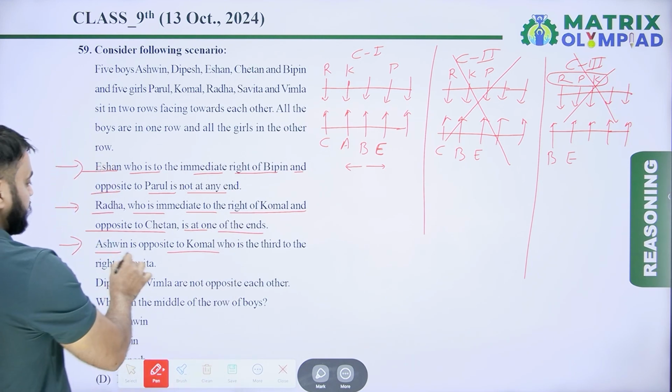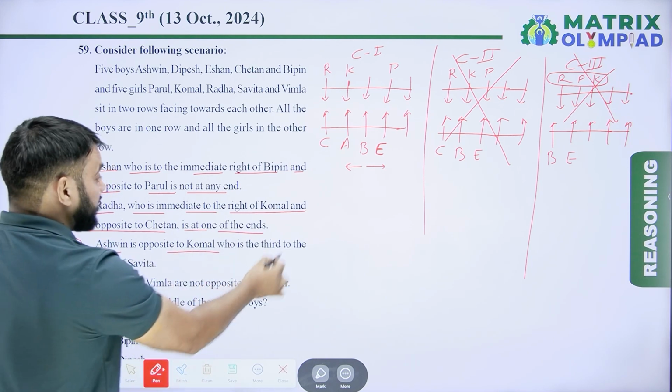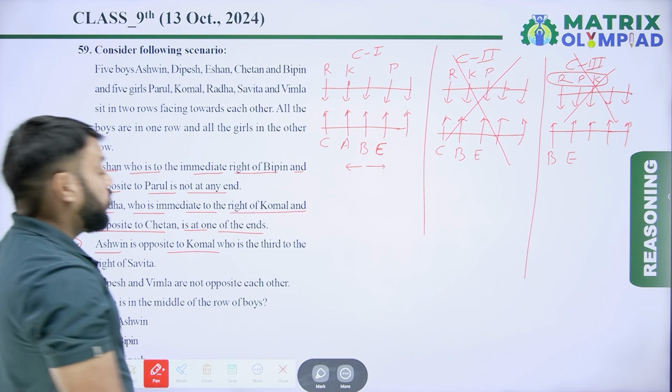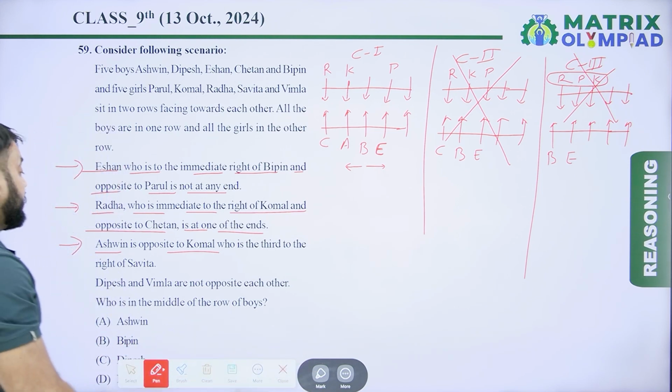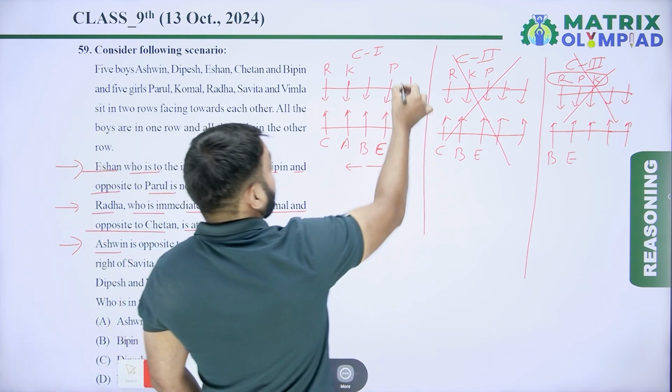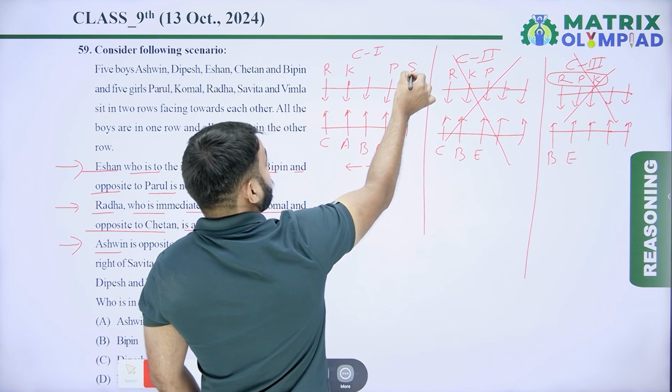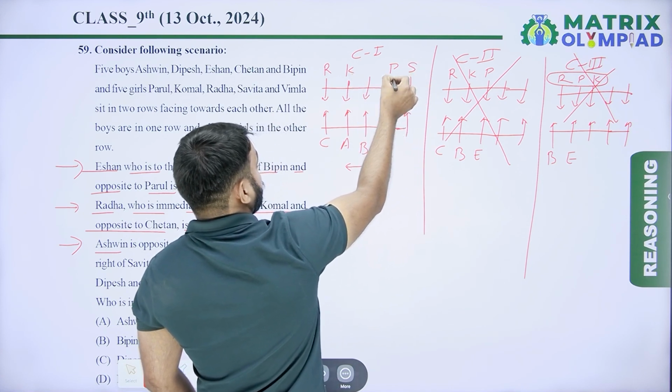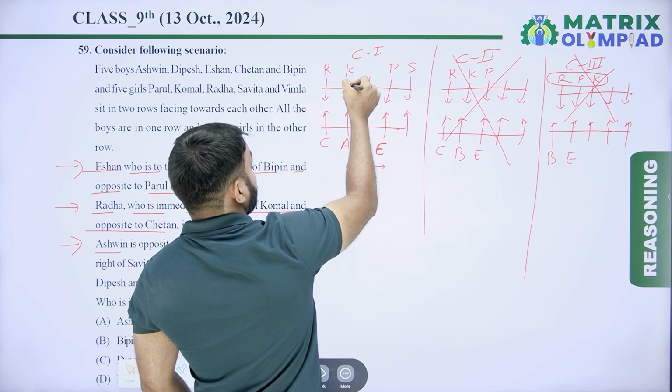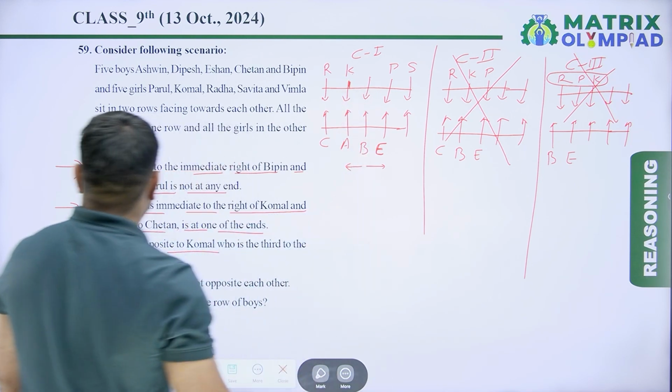So Ashwin is opposite to Komal, who is third to the right of Savita. Komal is third right of Savita. So now here is Savita, because Komal is to the third right: 1, 2, and this is the third right of Savita.